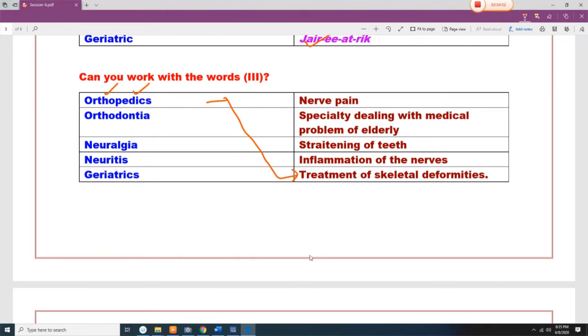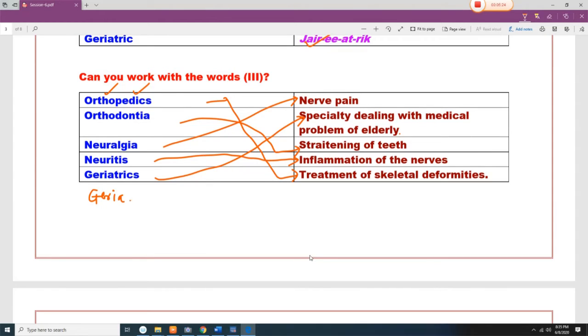Orthodontia is related to the teeth. Ortho means correct and dontia means teeth. Neuralgia. Algia means pain, so nerve pain. Neuritis means inflammation of the nerve, and geriatrics means specially dealing with the medical problems of the elderly.